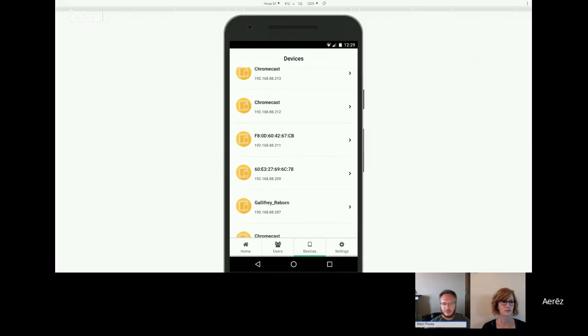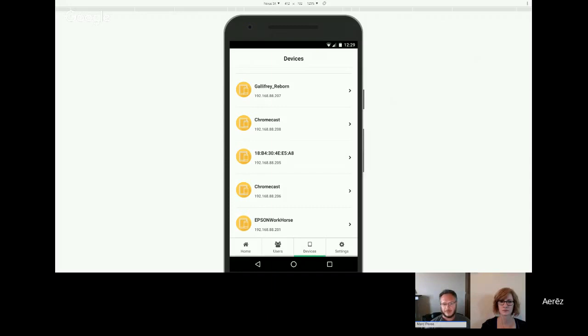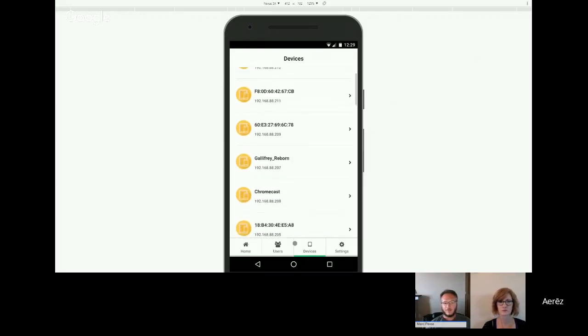We're working this week on sorting them by order of which device most recently talked on your network. But for now, the devices are all just listed here, and you may have to scroll up and down to see the complete listing. We know that most families that are using Aerēz have over 20 devices. Another thing we've gotten feedback on and that we just added today, and you should see by the end of the week, is having the user's image next to any device that is assigned to a user. So the picture that was added to the user screen that Candace talked about under the user details screen will show up here as well.